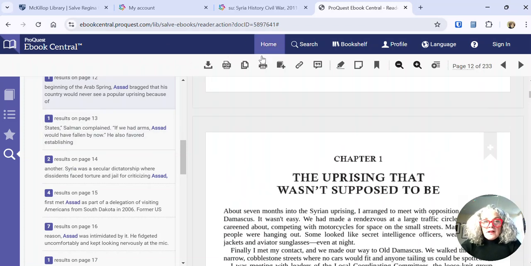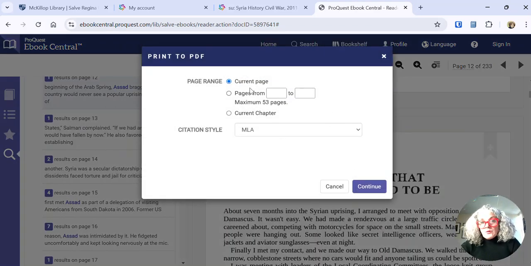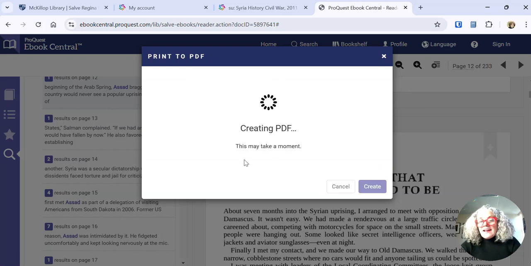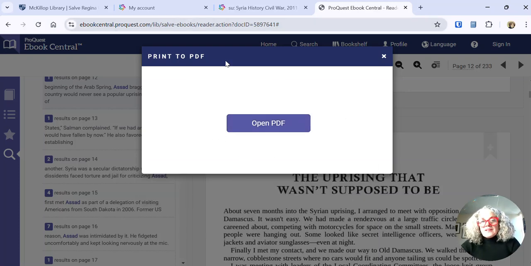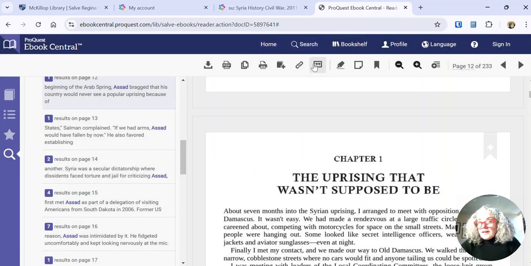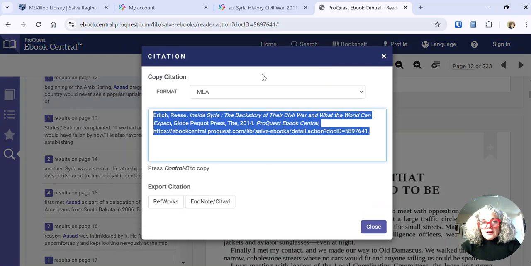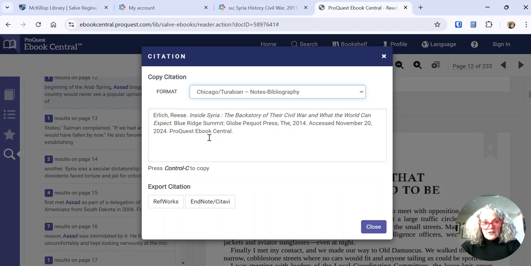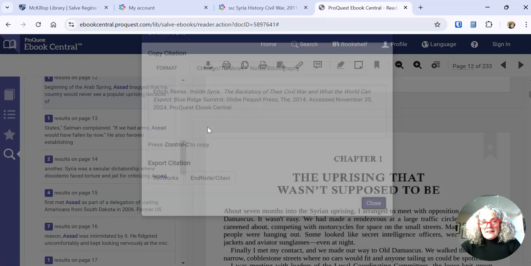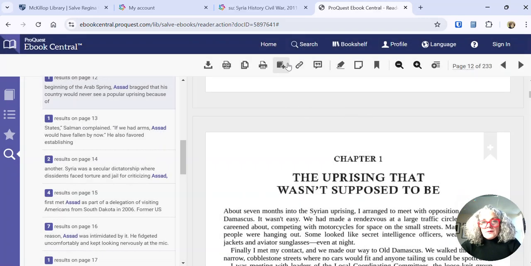Across the top, you could choose to print. If you wanted to save the book, you could print the actual page, or you could choose, if you click current chapter and continue, it'll actually create a PDF, which you can save. It's printing to PDF. You can also get your citation right here by clicking on the quotation marks and choose your citation style that you're interested in. And you can also get links and highlight and so on here.